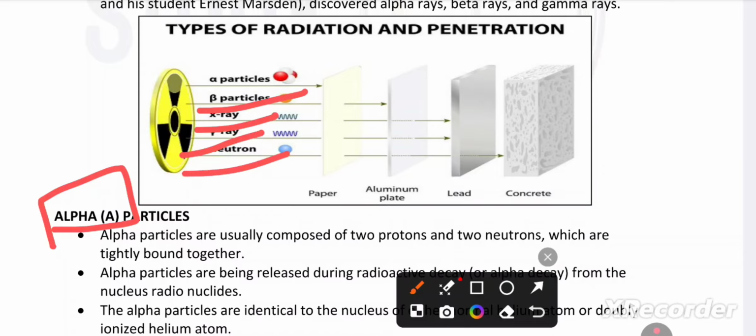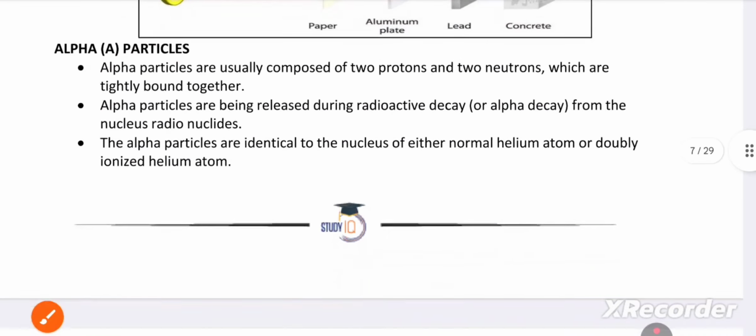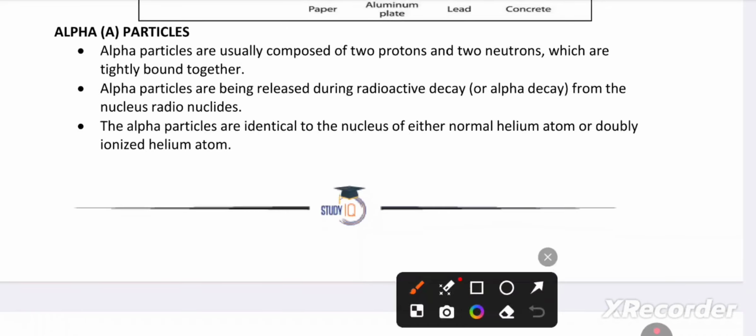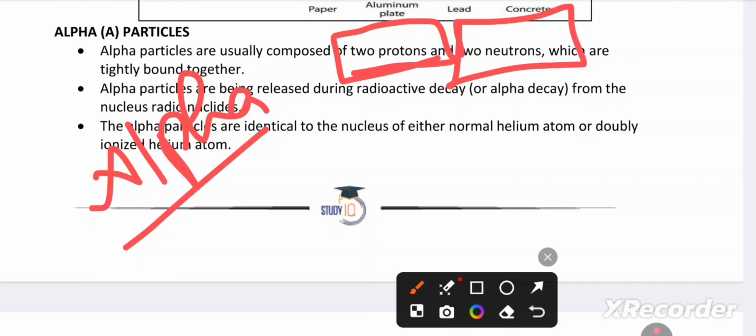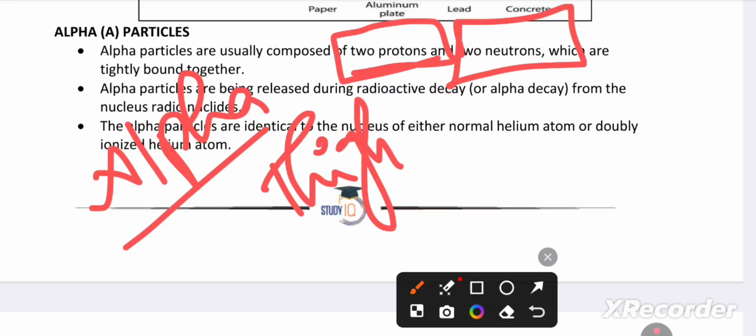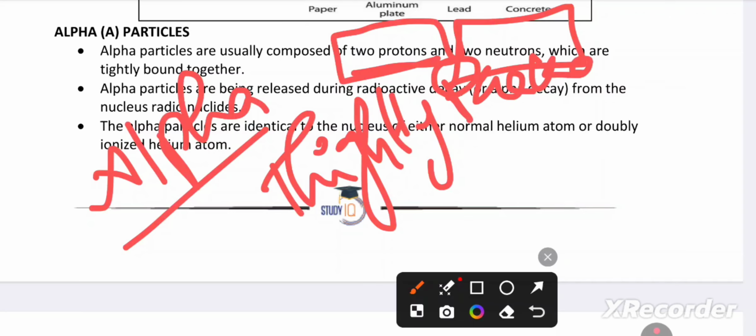In alpha rays, two protons and two neutrons are tightly packed together.